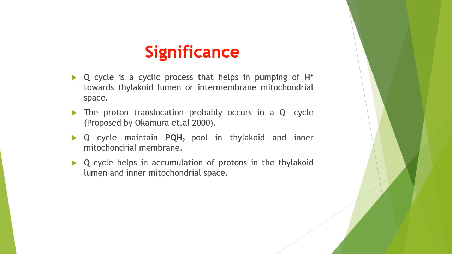So the significance of the Q cycle, as we have understood it now: a Q cycle is a cyclic process that helps in pumping of protons towards the thylakoid lumen or intermembrane mitochondrial space.